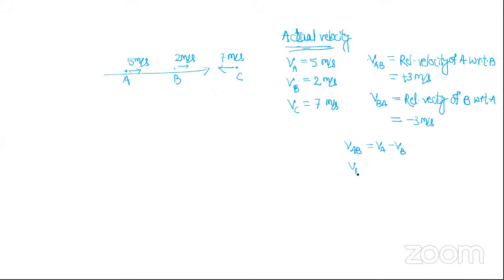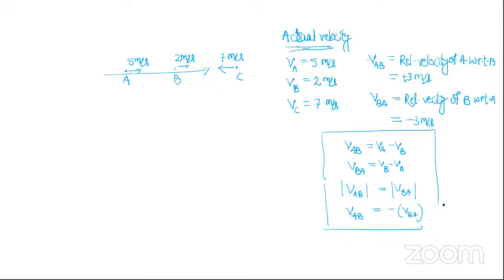VBA is VB minus VA. So what you see? You see VAB's magnitude is equal to VBA's magnitude. What about their exact value? It's VAB equal to minus of VBA. Like this you should remember. So I hope you are clear about what the meaning of relative velocity is and how to find it. If you are clear, then raise your hand.